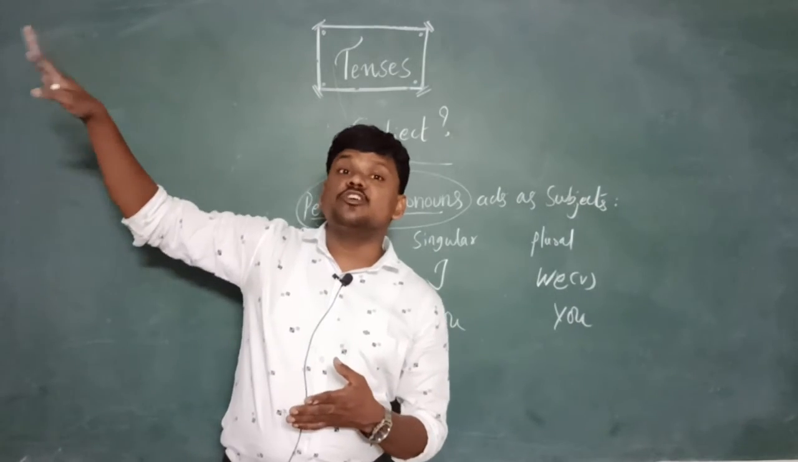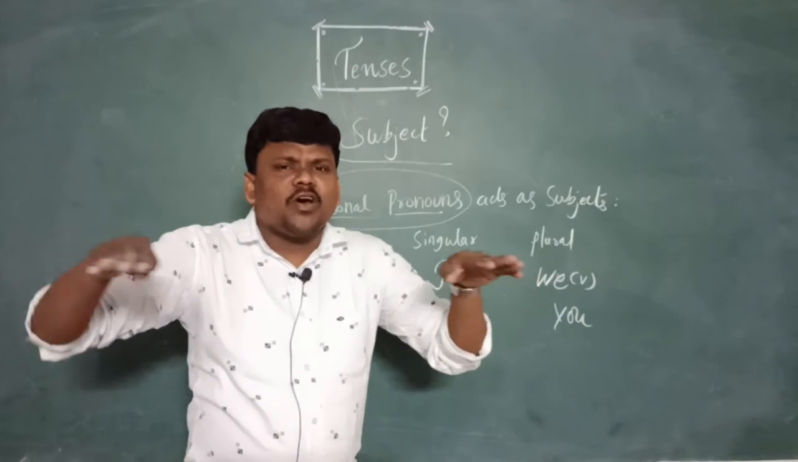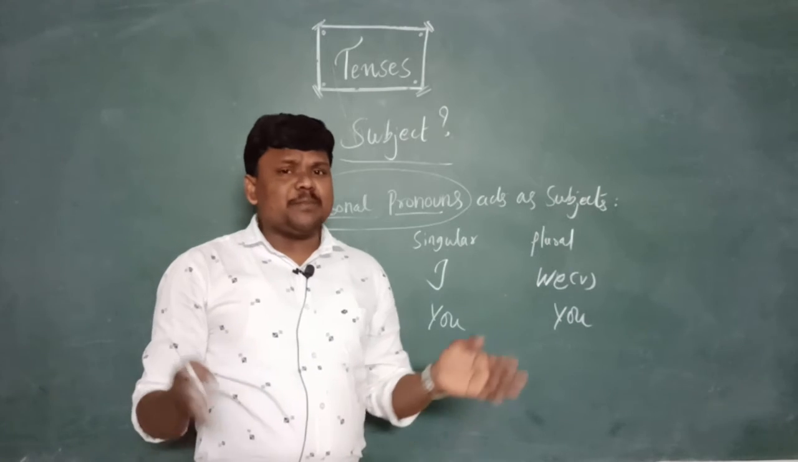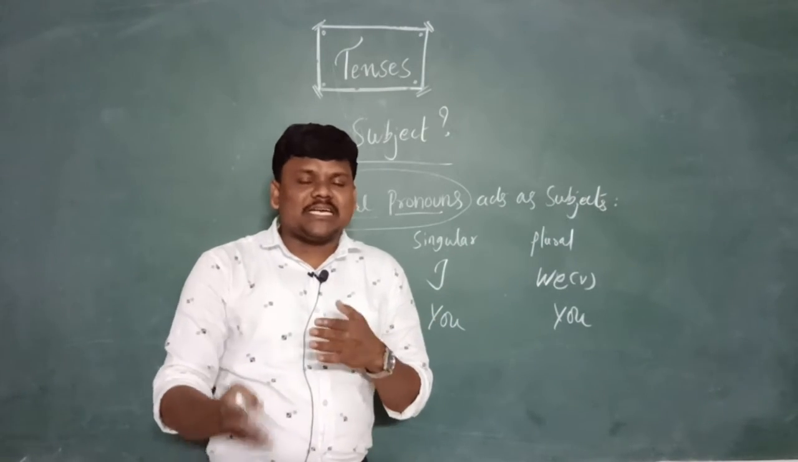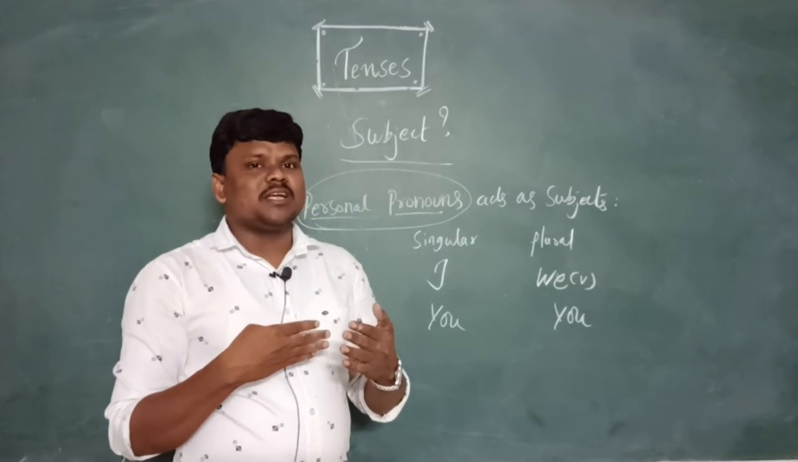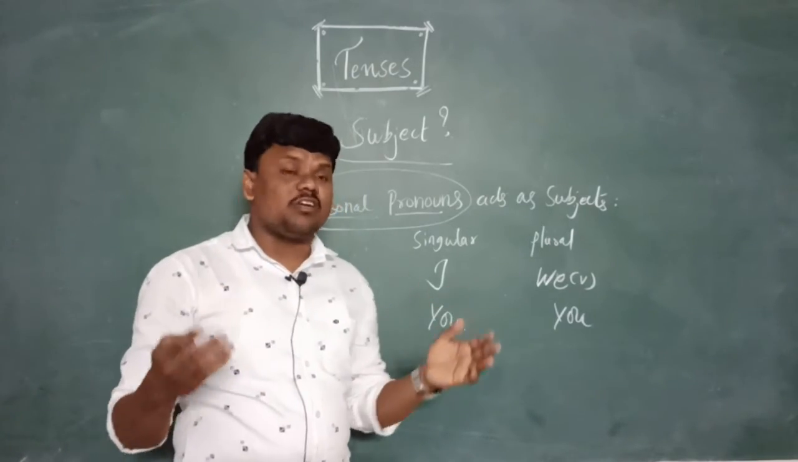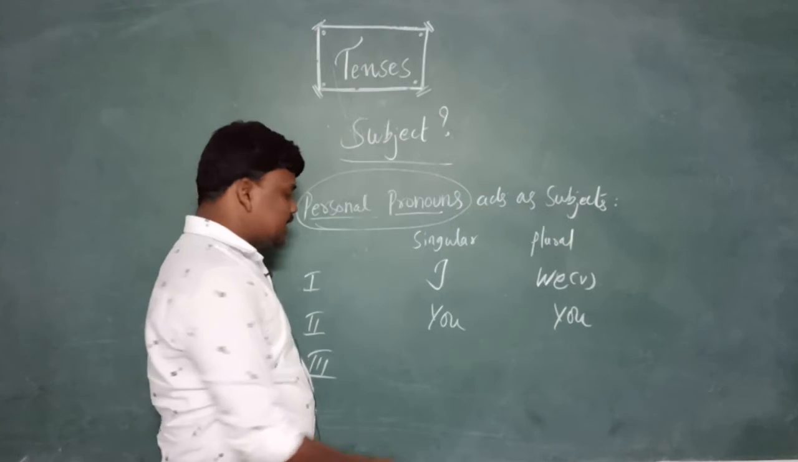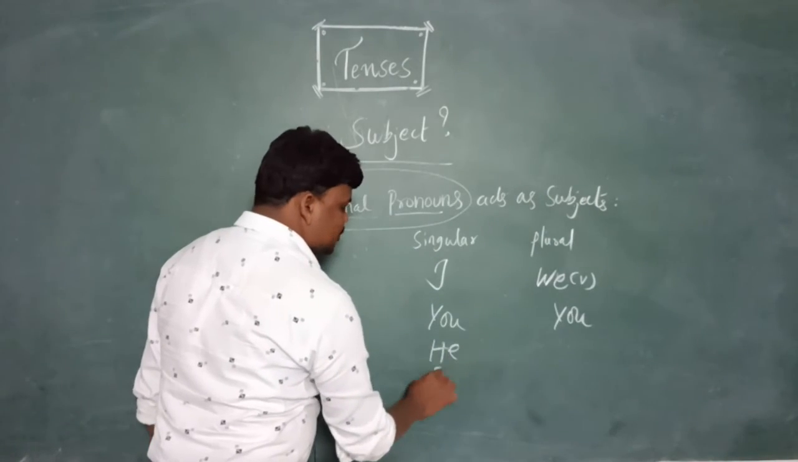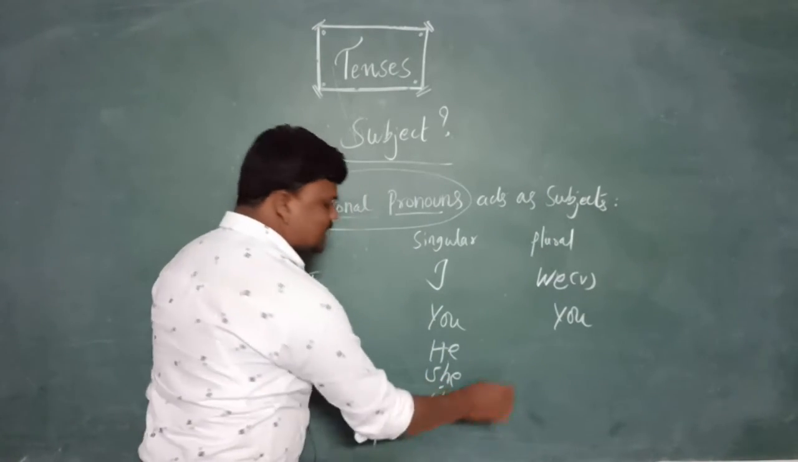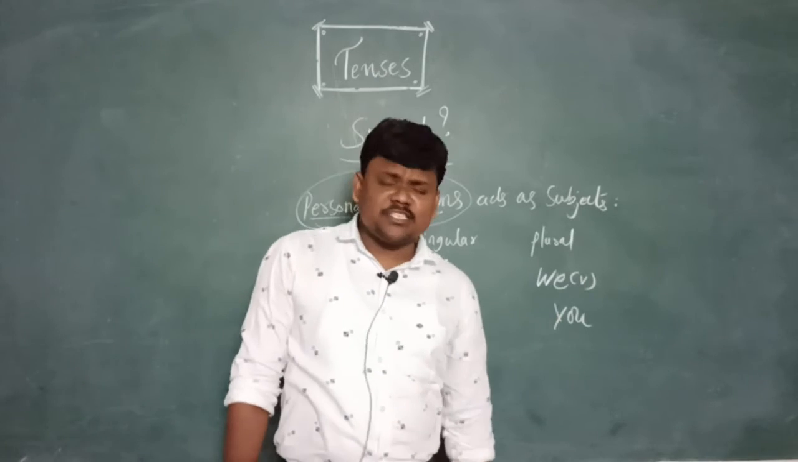Those are third persons, the people who are not yet present, but we are discussing about them. When the first person and second person are discussing somebody, those are called third persons. They are he, she, it. Let us simplify it.